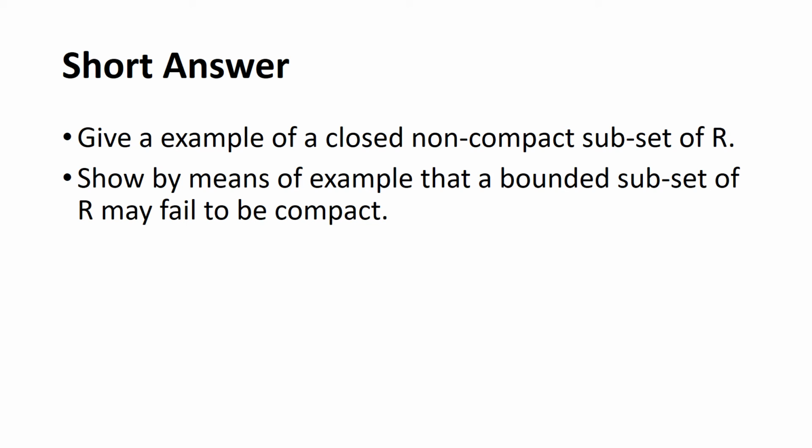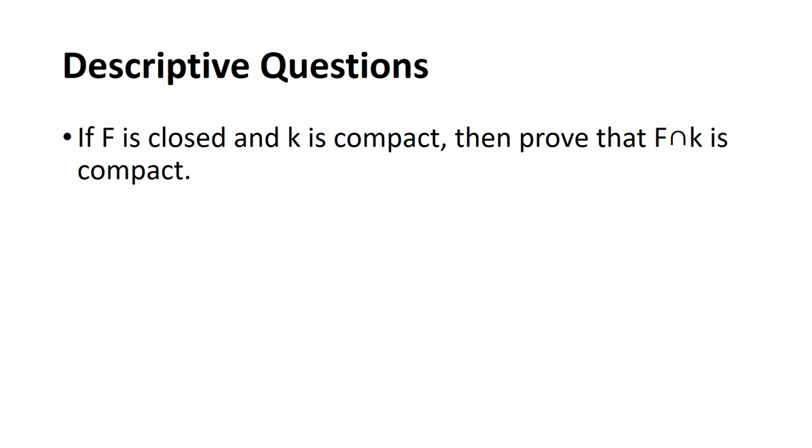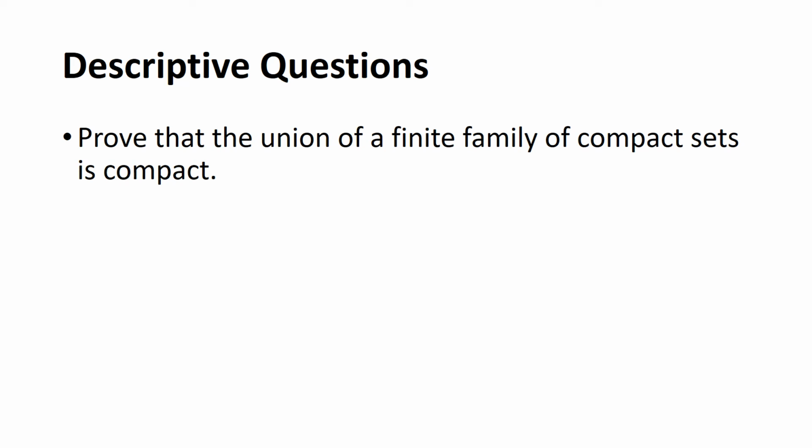Short answer questions for you. Give an example of a closed non-compact subset of R. And the second one, show by means of an example that a bounded subset of R may fail to be compact. Descriptive questions. Prove that the union of a finite family of compact sets is compact. The second one, if F is closed and K is compact, then prove that F intersection K is compact.